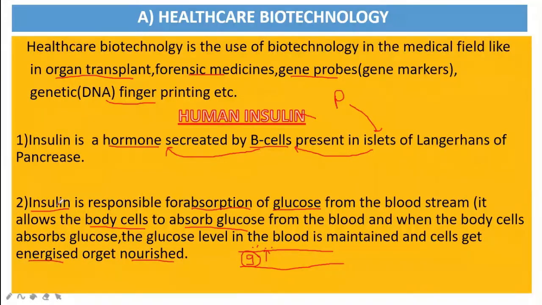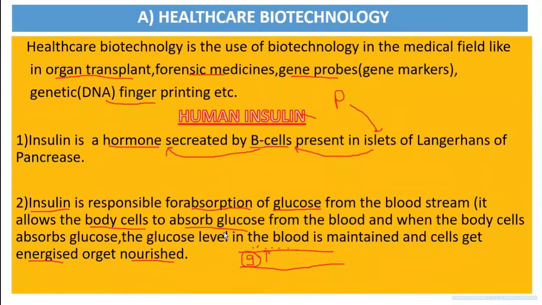So what insulin is doing is allowing the body cells to absorb this glucose from the bloodstream. Insulin is allowing the body cells to absorb the glucose so that they get energized or nourished. Okay, now this is the function of insulin.